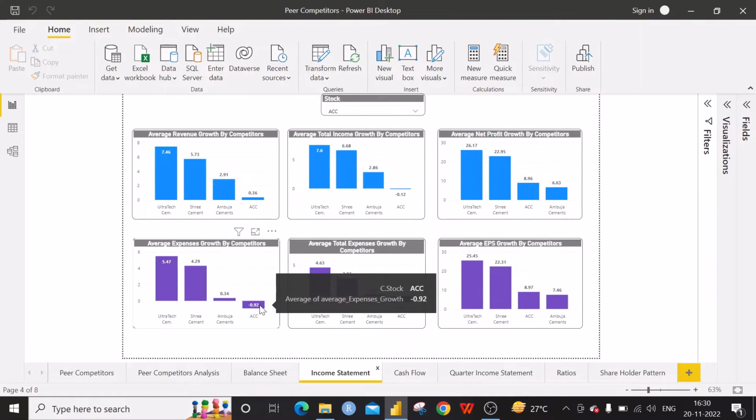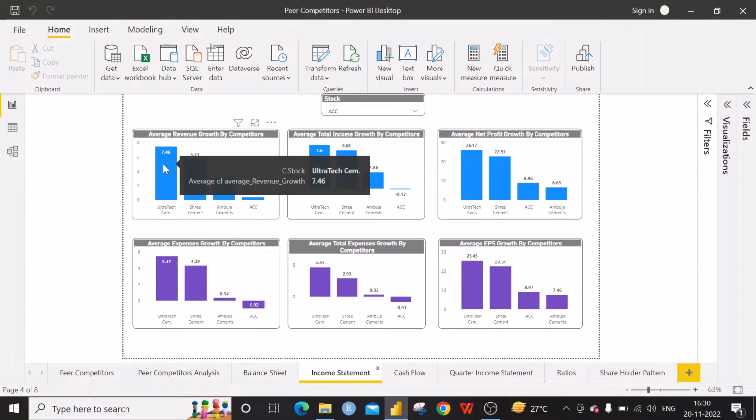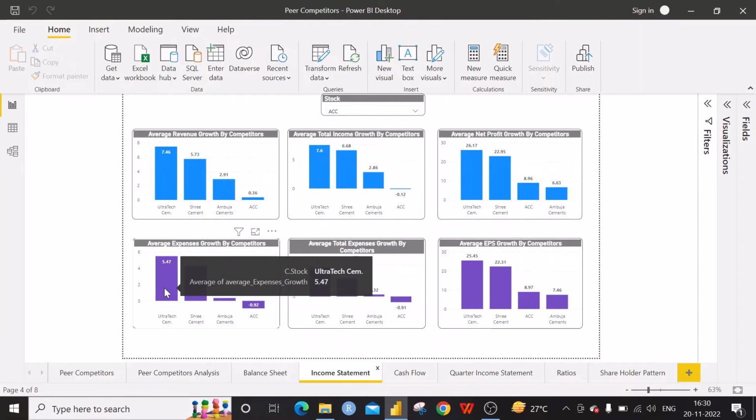It is well controlled. At the same time, the expenses should be compared with the revenue. So when we compare the expenses with the revenue, the competitors are also doing good in controlling the expenses, because when the revenue growth is 7.46%, the expense growth is only 5.47%. So the Ultratech Cement management is also controlling expenses somewhat well.